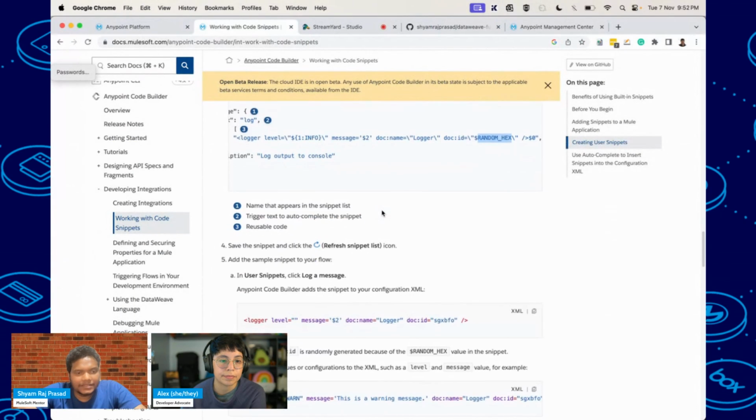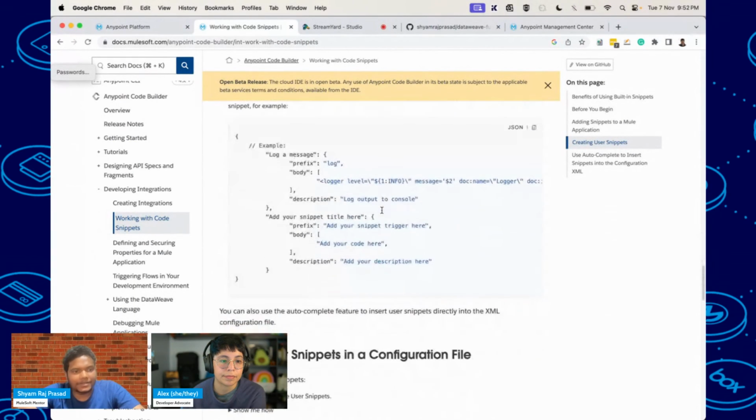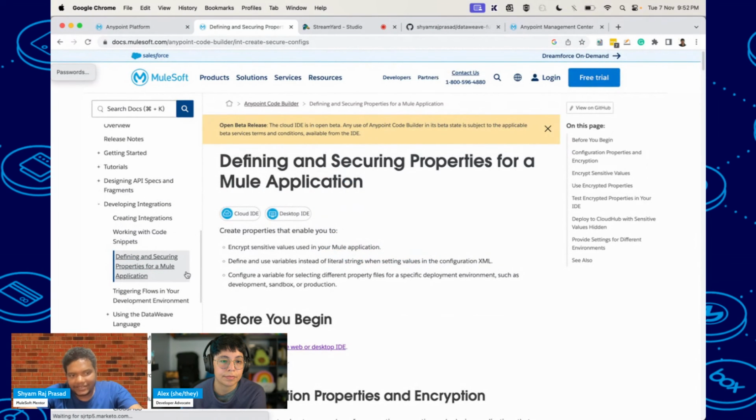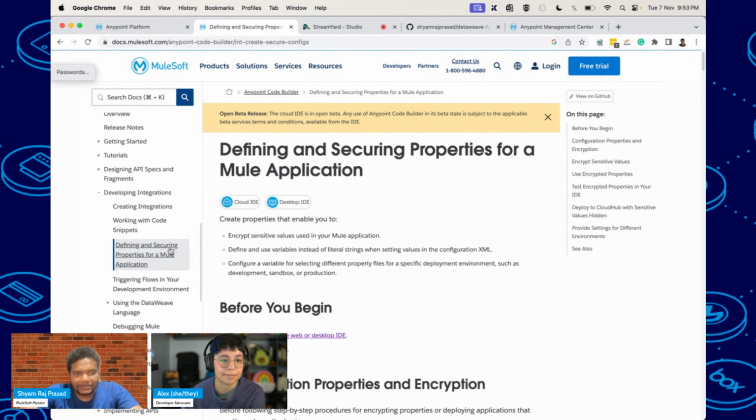I think I have covered most of the things. Maybe you can explore these things. I thought I would also cover securing properties in a Mule application, but I think this will be enough. Maybe you can try out securing properties for a Mule application and other integrations also, not only this one. There are lots of connectors available, you can try any connectors. Yeah, I'm done.